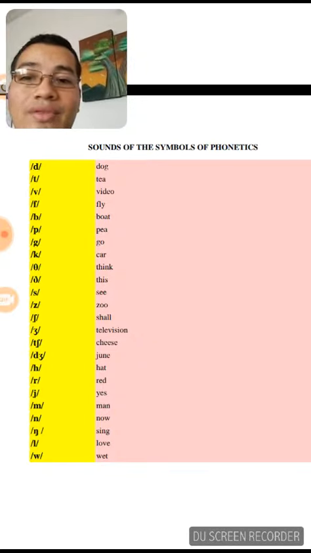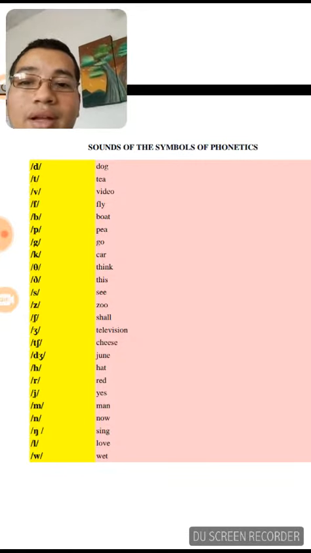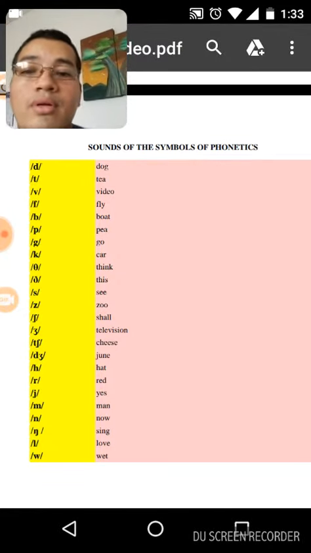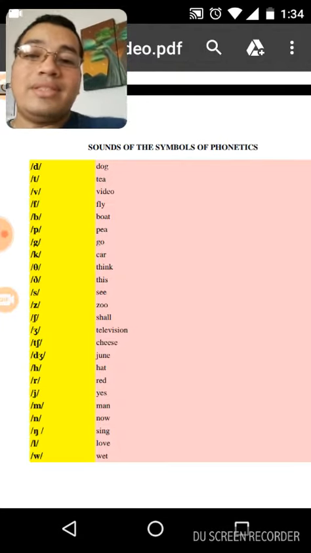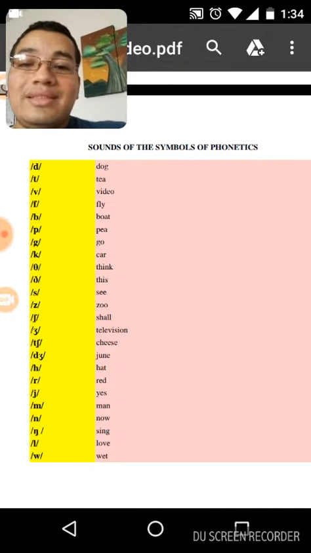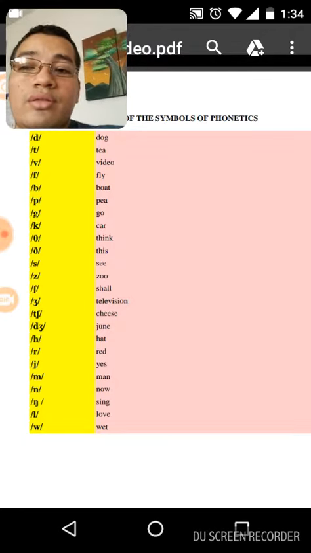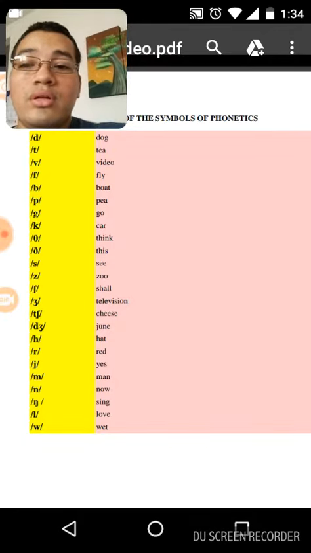G, for example, go. K, for example, car. And for example, think. For example, this. S, for example, see. Z, for example, zoo. And ch, for example, show.